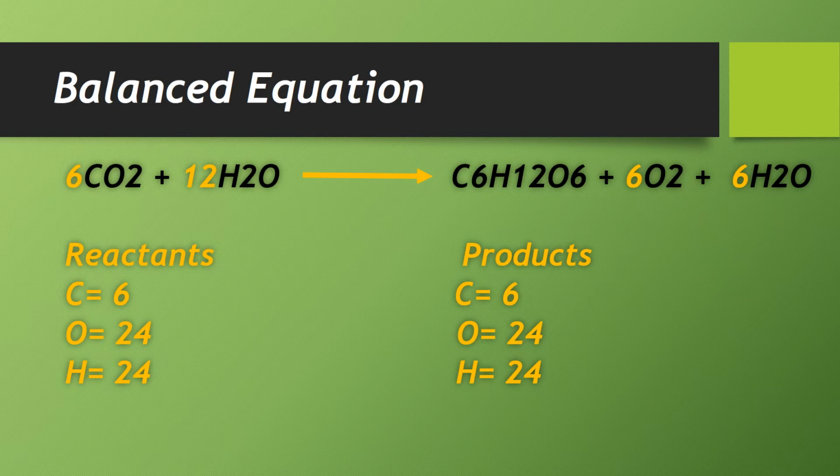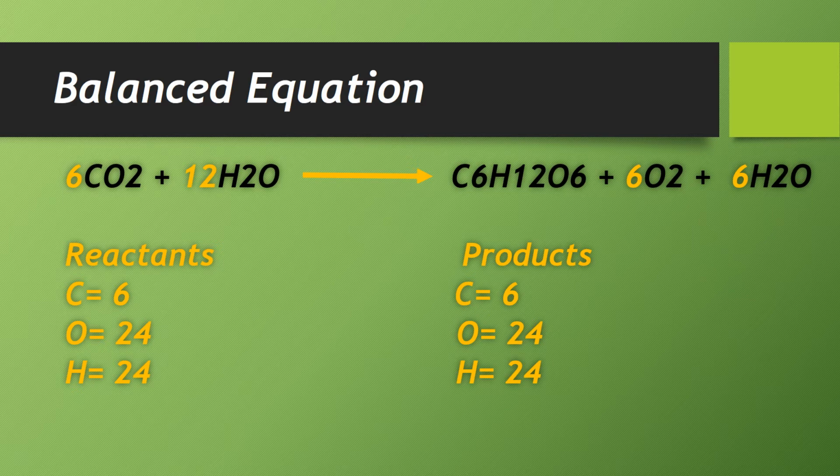In this equation, before putting this 12 here, we had just 2 hydrogens, but here we have 12 hydrogens. By putting 12 here, our number of hydrogens will become 24. 2 12s are 24. But again another problem is created, because we have 12 hydrogens here in the reactants.